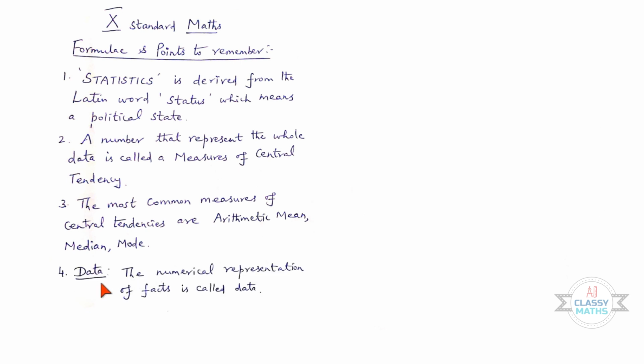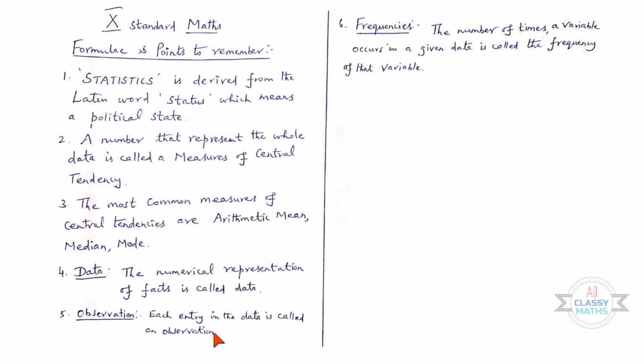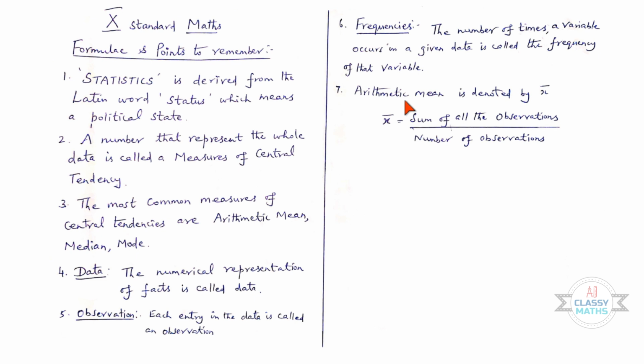Fourth one, data. The numerical representation of facts is called data. Fifth one, observation. Each entry in the data is called an observation. Sixth one, frequencies. The number of times a variable occurs in a given data is called the frequency of that variable. Seventh one, arithmetic mean is denoted by x bar.